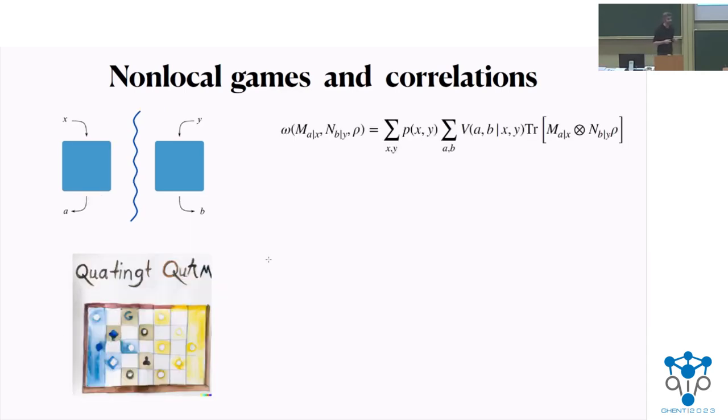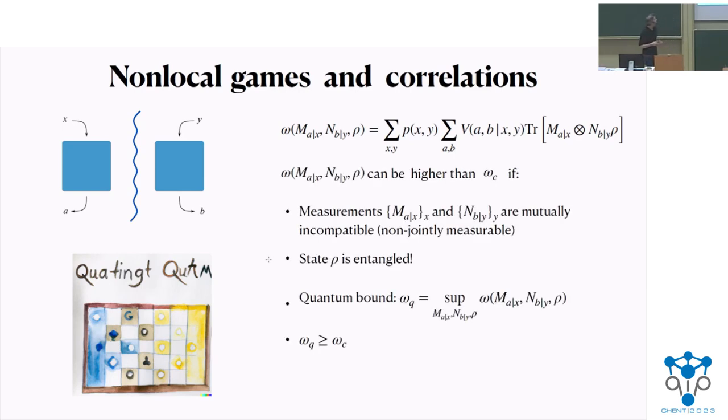But they could also use quantum resources: they could share a quantum state, rho, and perform some measurements depending on their input, and use the measurement outputs as answers. This particular quantum strategy can get them a score higher than the classical bound.